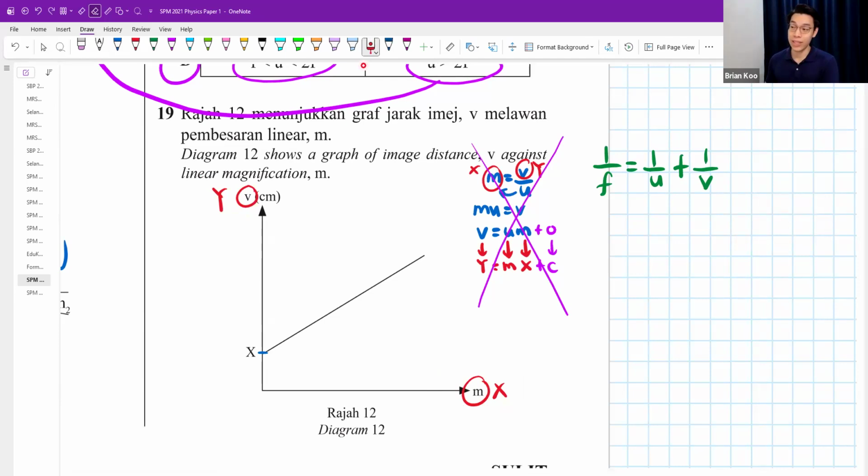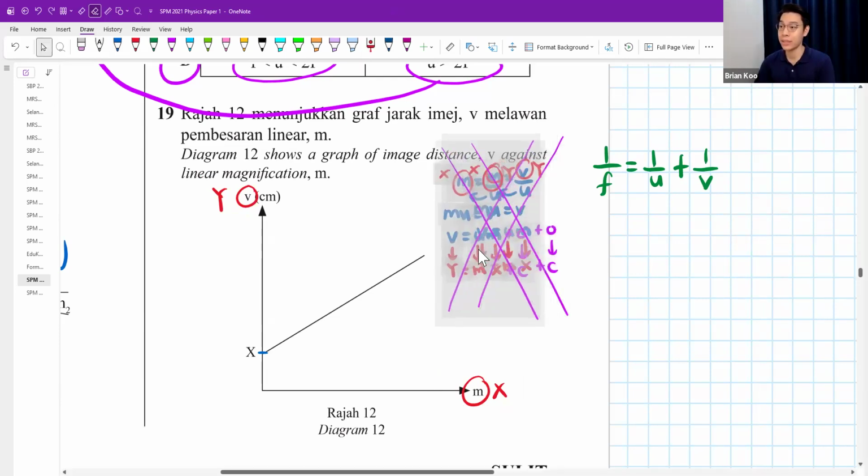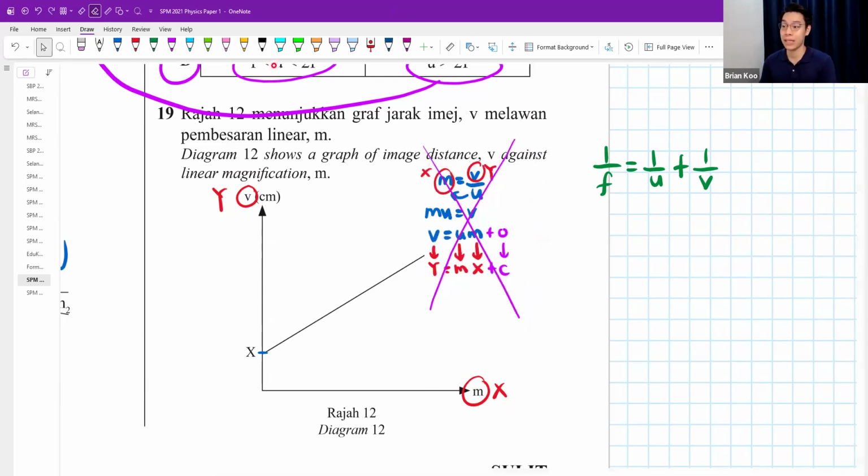Now, how to do this the fastest way? Remember, how to get M? M is equal to V divided by U. So if I multiply everything by V,